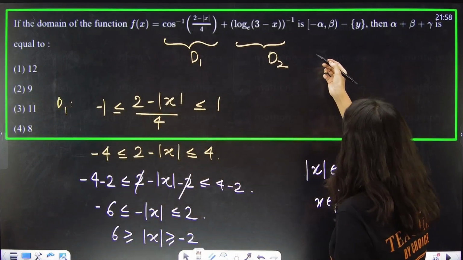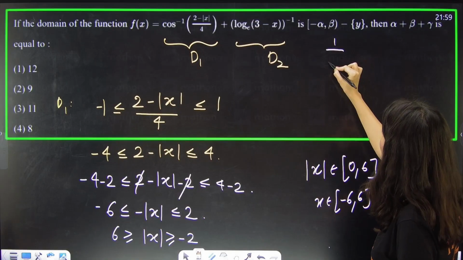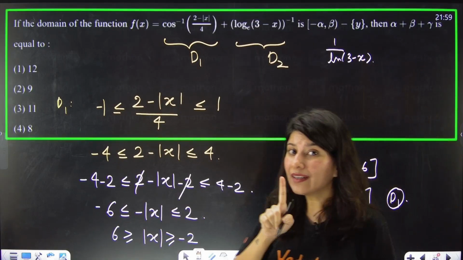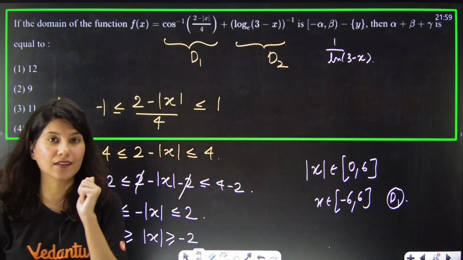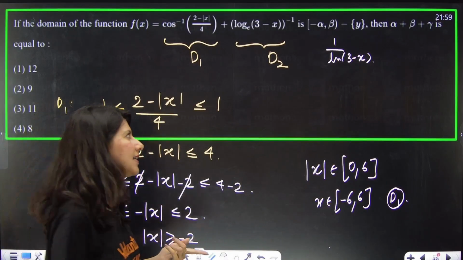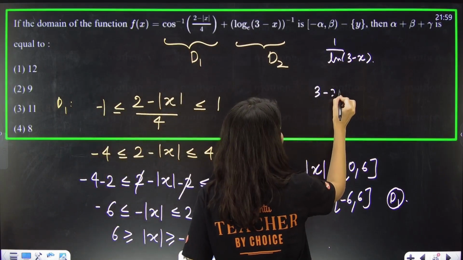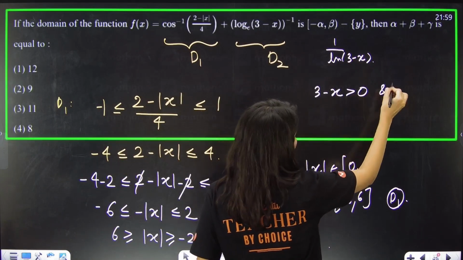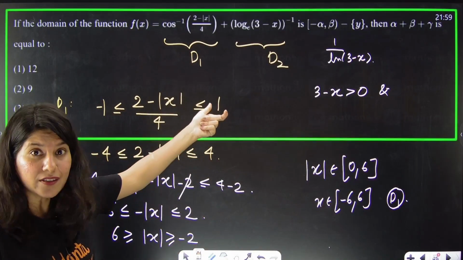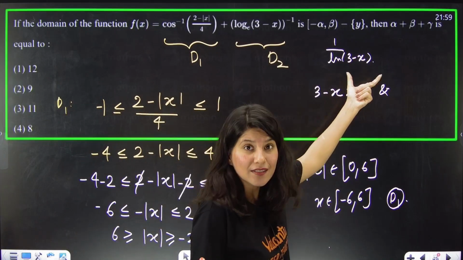Domain number 2 says that this is actually 1 upon log of 3 minus x. So there is one very important trick. I know that you know that, okay ma'am, log is there, so whatever is inside the log, 3 minus x, should be positive. But I don't know how many of you have observed that this denominator cannot be 0.